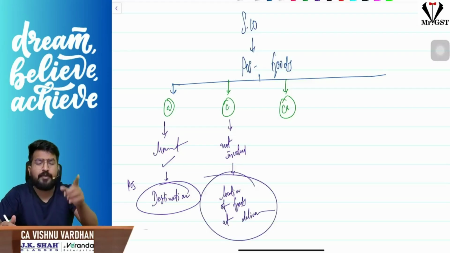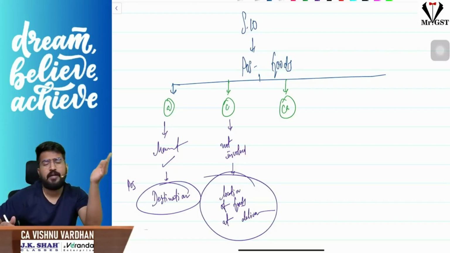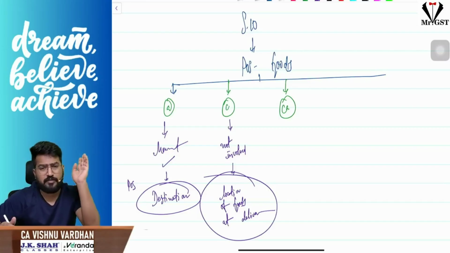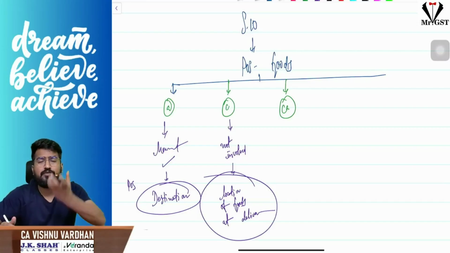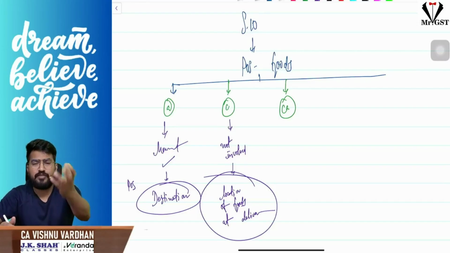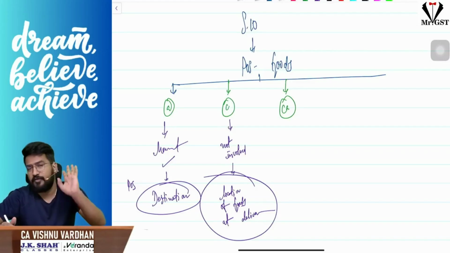Movement is involved, I repeat, movement is involved. If movement is involved, then whatever is the destination, that will be the place of supply. Movement is not involved, na, where the goods are handed over to the customer, where the goods are located at the time of supply, that will be the place of supply.